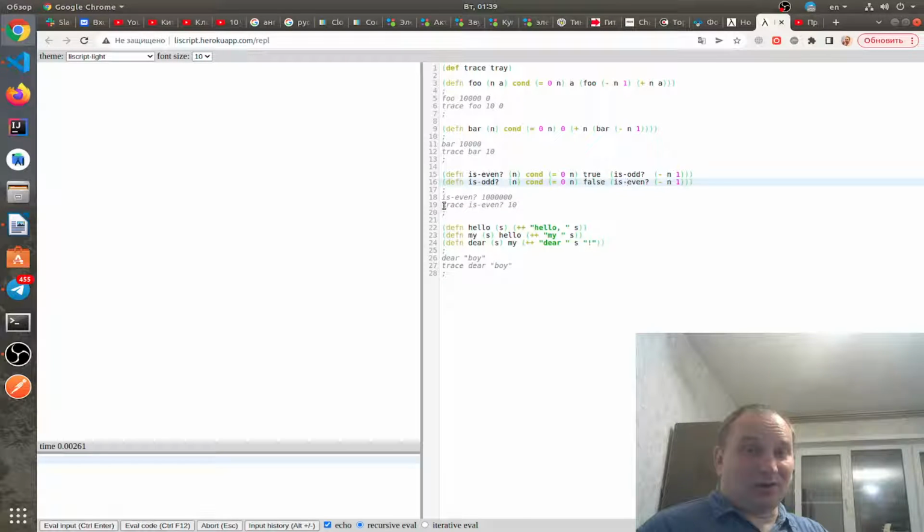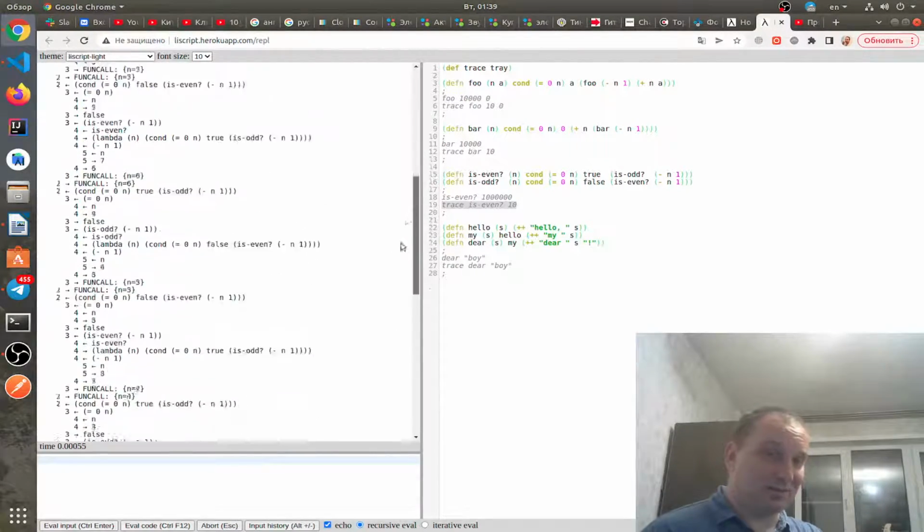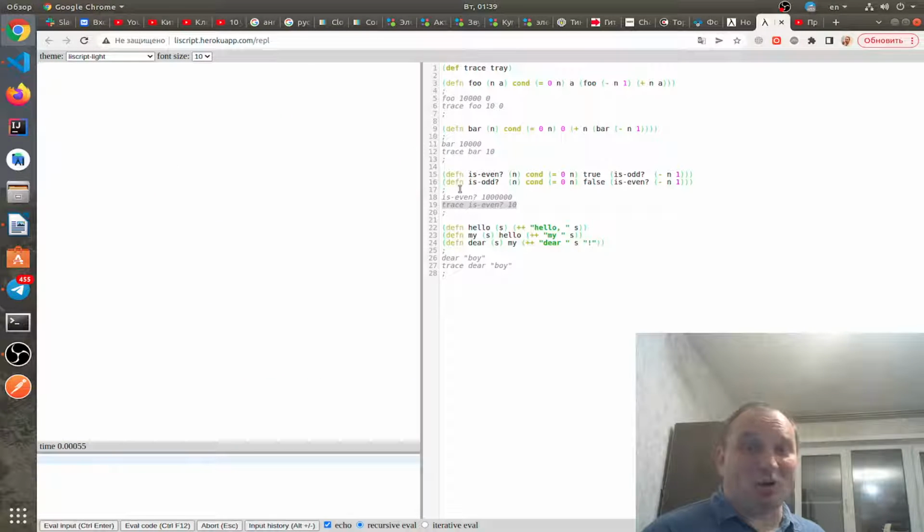And also let's call stack trace, for example, is even on argument 10. The same pattern, a flat linear pattern. But it's not a tail recursion at all. It's a tail call. And even if we call is even on 1 million, it's true. Even more, we do not need a recursion at all to be in the tail call case.